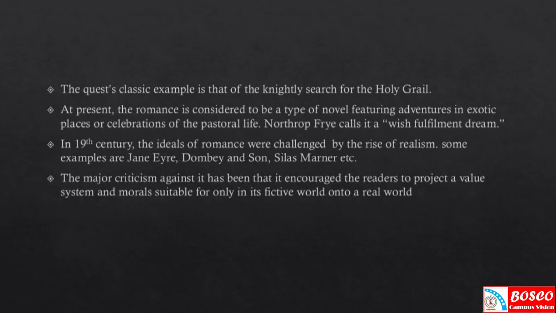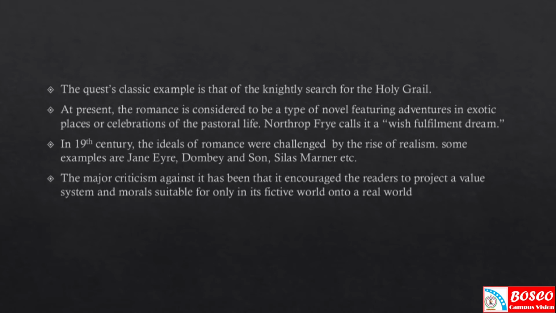The classic example of the quest is the knightly search for the Holy Grail. Holy Grail means, in medieval legend, the cup or platter used by Christ at the Last Supper. That is called the Holy Grail.